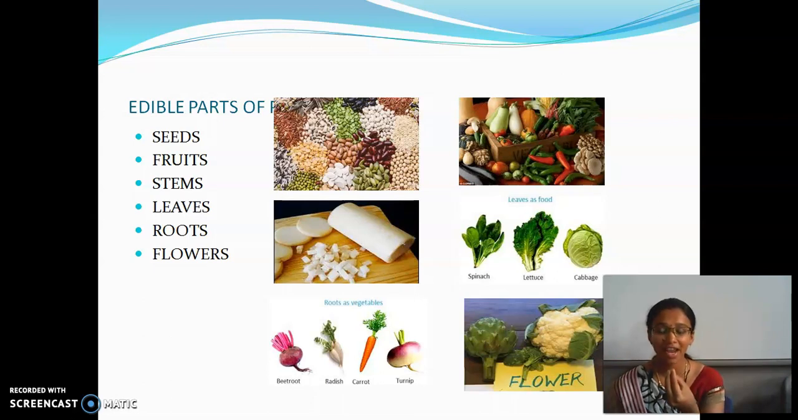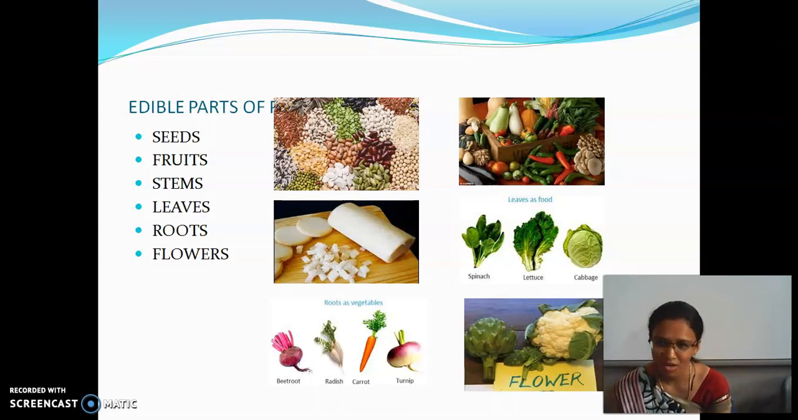The part of a plant which we are able to eat is called the edible part of the plant. Repeat once: the part of a plant which we are able to eat is called the edible part of the plant. Based on the plant, it may differ. So what are the edible parts? Seeds, fruits, stems, leaves, roots and flowers.